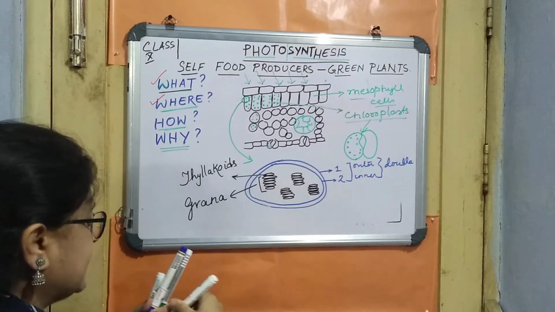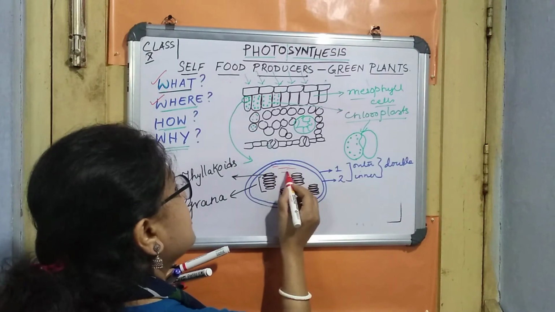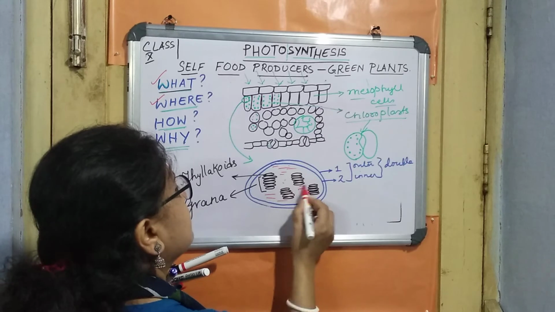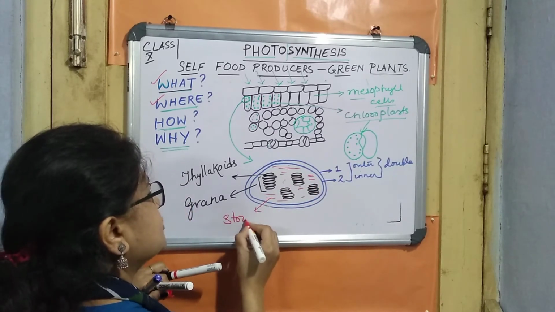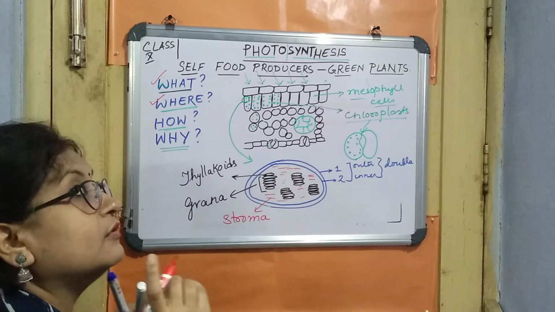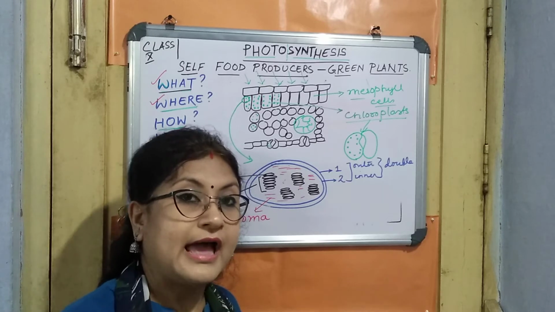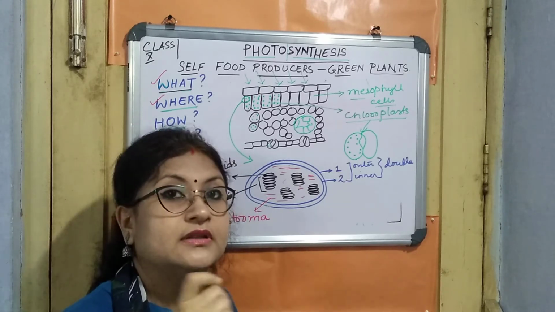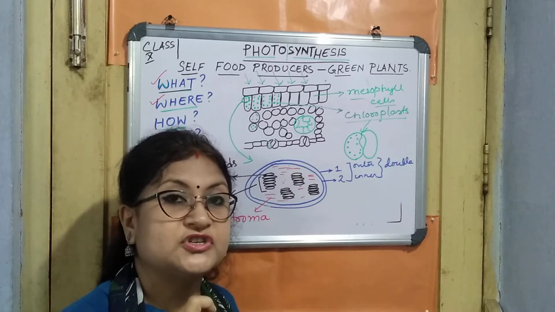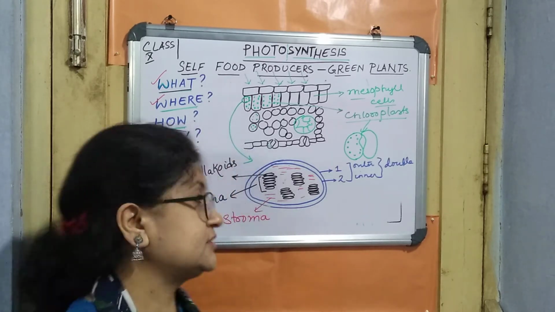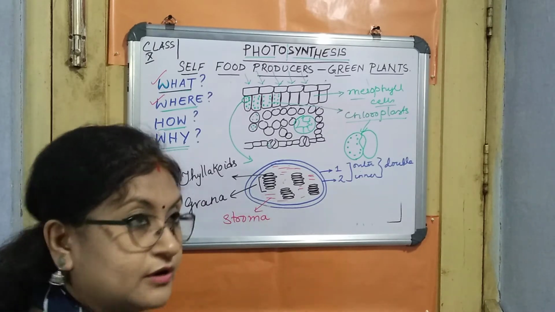And obviously they will not be in the air. Over here there is a liquid portion which we call a matrix. We call this the stroma. S-T-R-O-M-A. Anyone can get confused between the words stoma and stroma. Stoma means the stomata, right? And stroma means the ground substance which is present inside the chloroplast. So kindly note it down because this can come in a question.